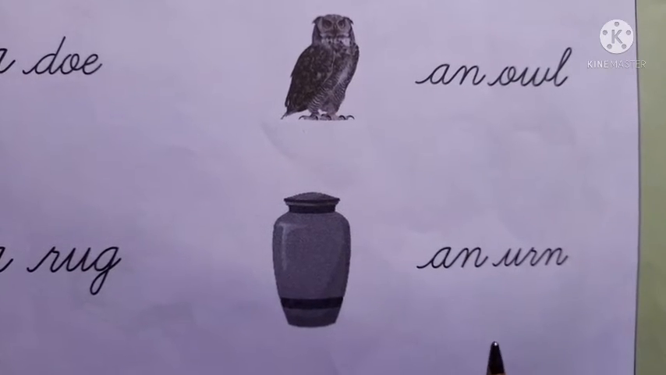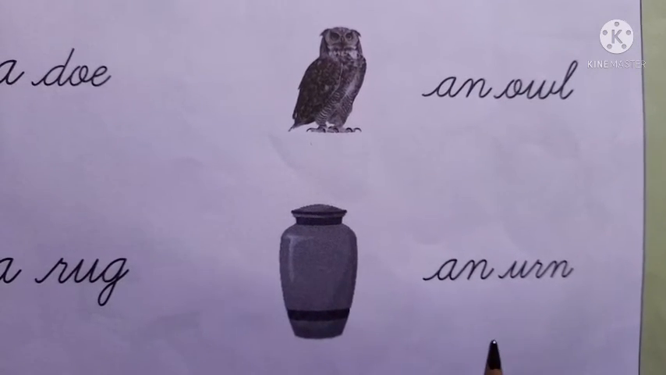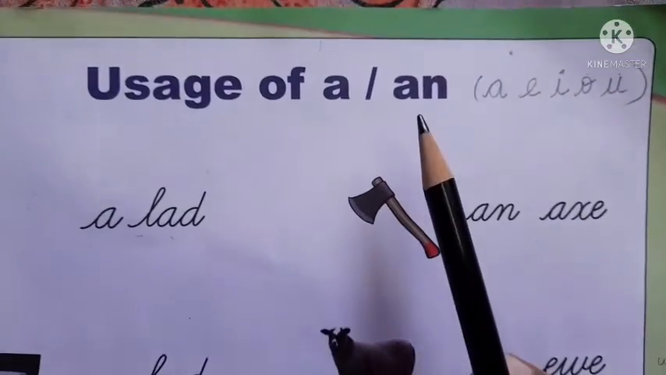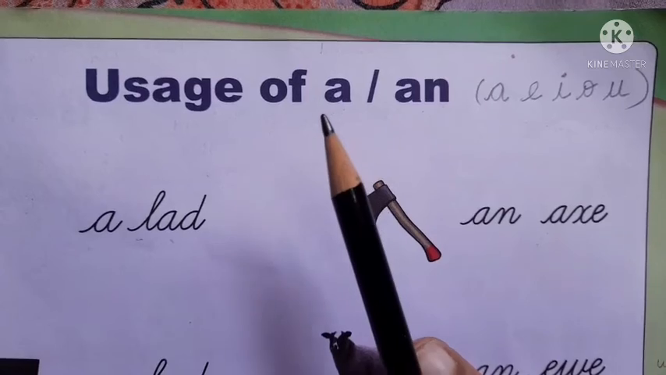Okay, I'll give you homework. I want you to learn A, E, I, O, U. If the word starts with any of these letters, you will write "an". The remaining 21 letters, you will write "a".